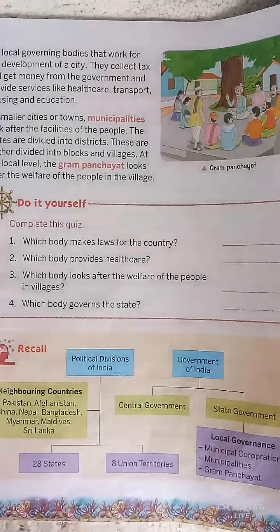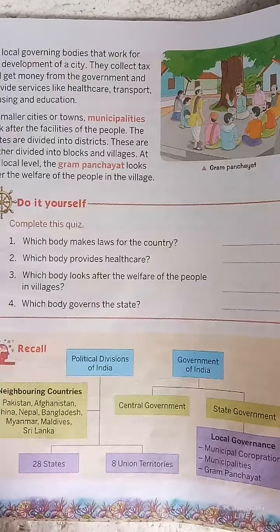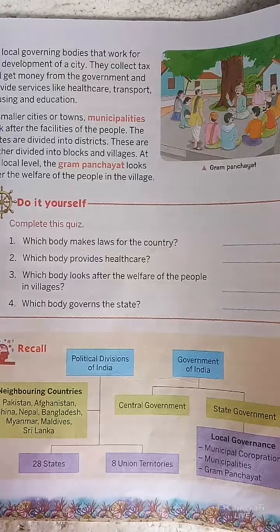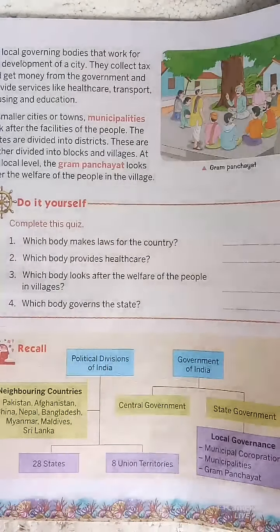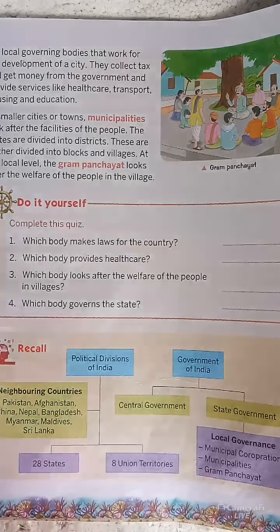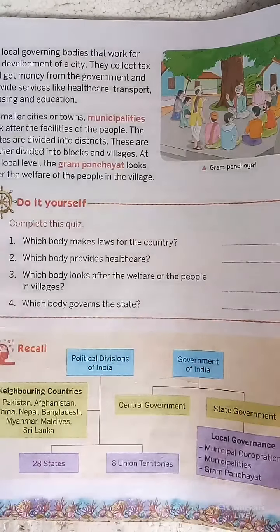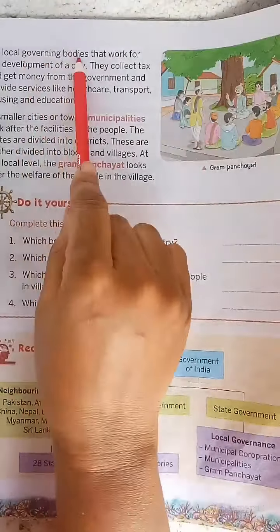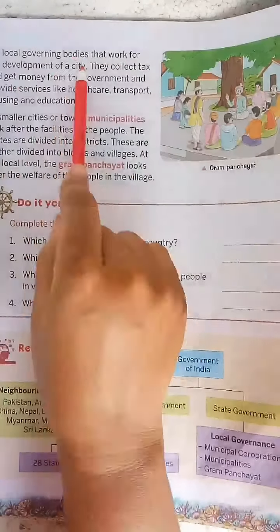In our Asansol or Raniganj also, the municipal corporation is responsible. Whatever problems we have at home, we discuss with our parents or our brothers or sisters. But for things around our home, like a water connection or electricity, if we need that type of work, then we will go to the municipal corporation. This is the local governing body that works for the development of a city.